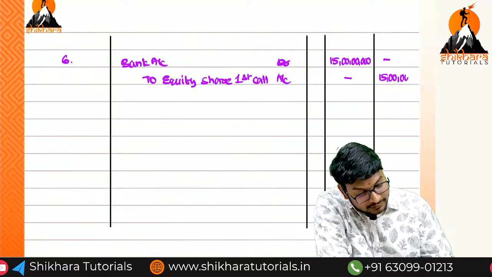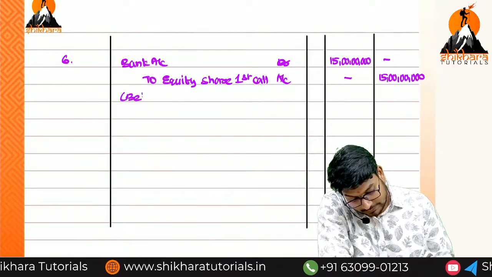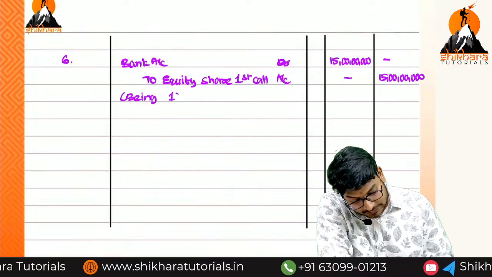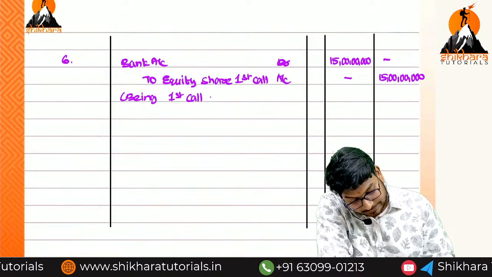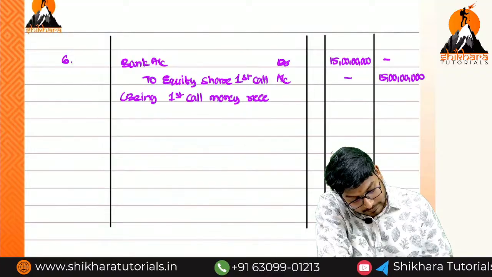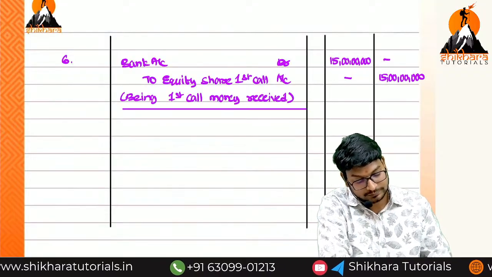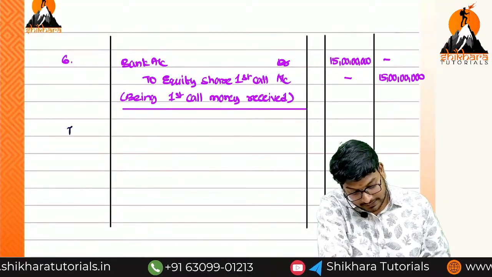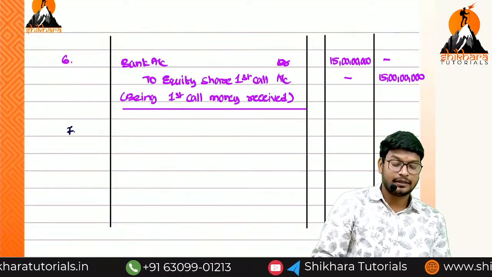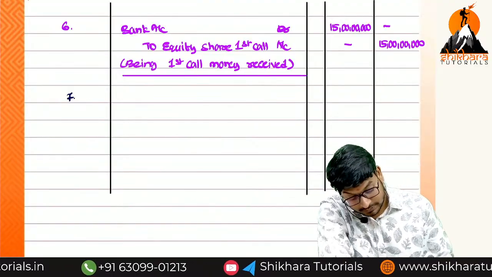The last one, you guys are right. I think you know. So what is the narration, ma? Being first call money received. So what is the seventh entry, ma? Due or receivable? Received, amma. Due. Due means what is the entry, ma?